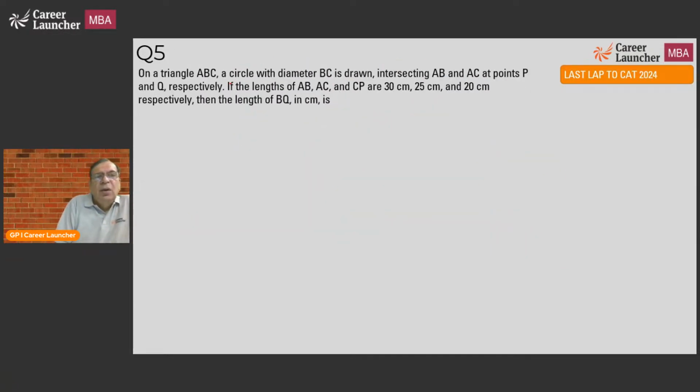Question 5. On a triangle ABC, a circle with diameter AB is drawn intersecting AB and AC at points P and Q respectively. If the lengths of AB, AC, CP are 30, 25, and 20 respectively, what is the length of BQ? As usual, I'll first draw the figure and then decide what to do with it. So we have a semicircle, and then we have a triangle.